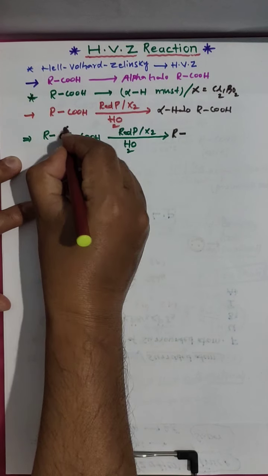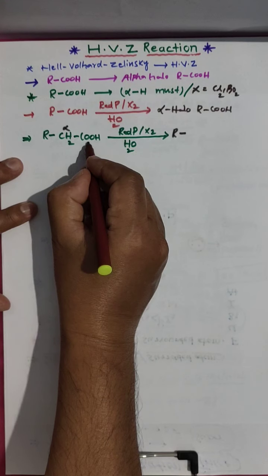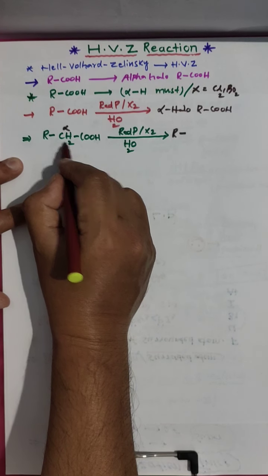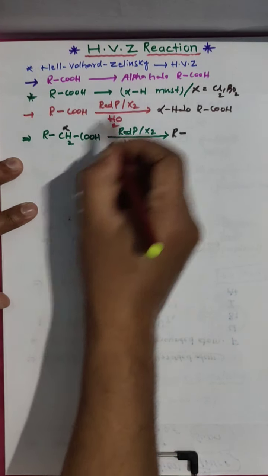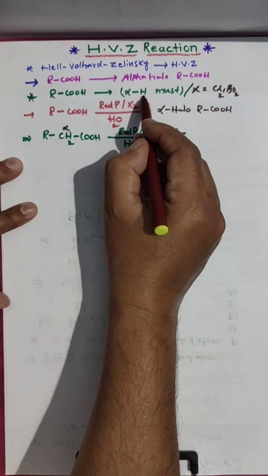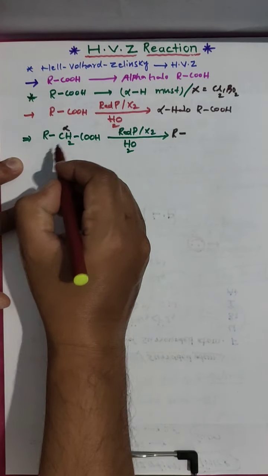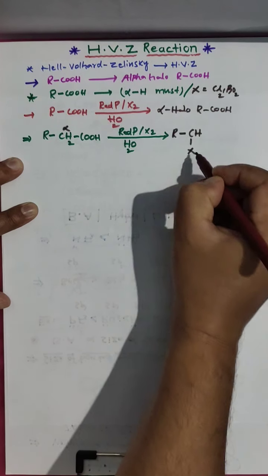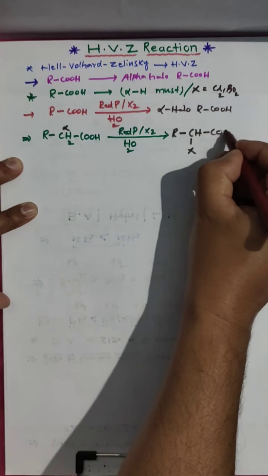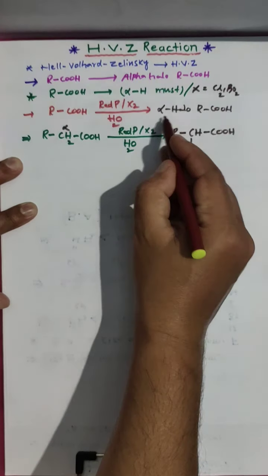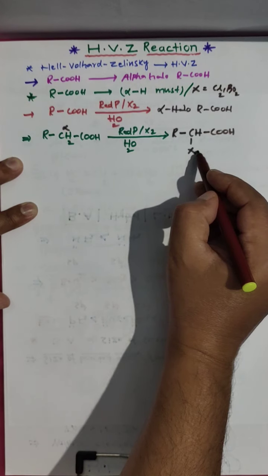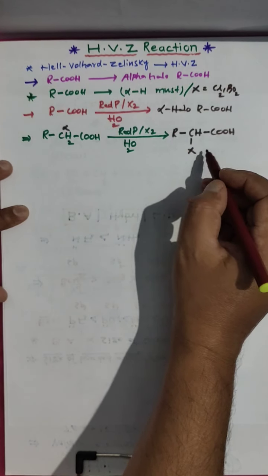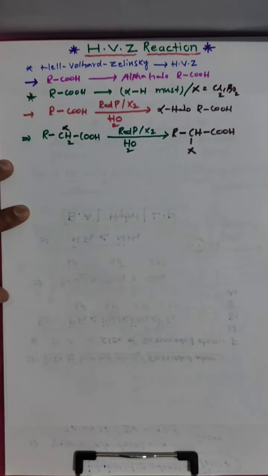This is the alpha carbon: the carbon bonded to the carboxylic acid group is the alpha carbon. The hydrogen bonded to the alpha carbon is the alpha hydrogen. We need at least one alpha hydrogen. Here we have two. Simple. One hydrogen you have to remove and attach a halogen. This is the product, and we call it alpha halo carboxylic acid. Clear?